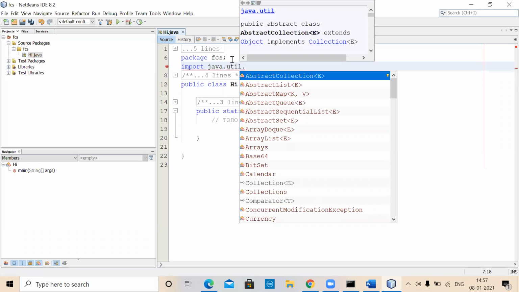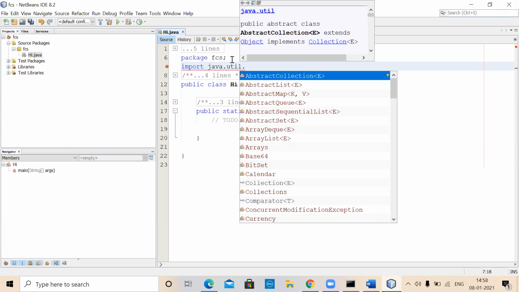Your NetBeans IDE is helping you to list all the things that are available there. You don't have to remember, but it is always a good way of remembering things. Remembering doesn't mean learning by heart. When you organize things in a better way, even in our mind, you don't feel it as a burden.